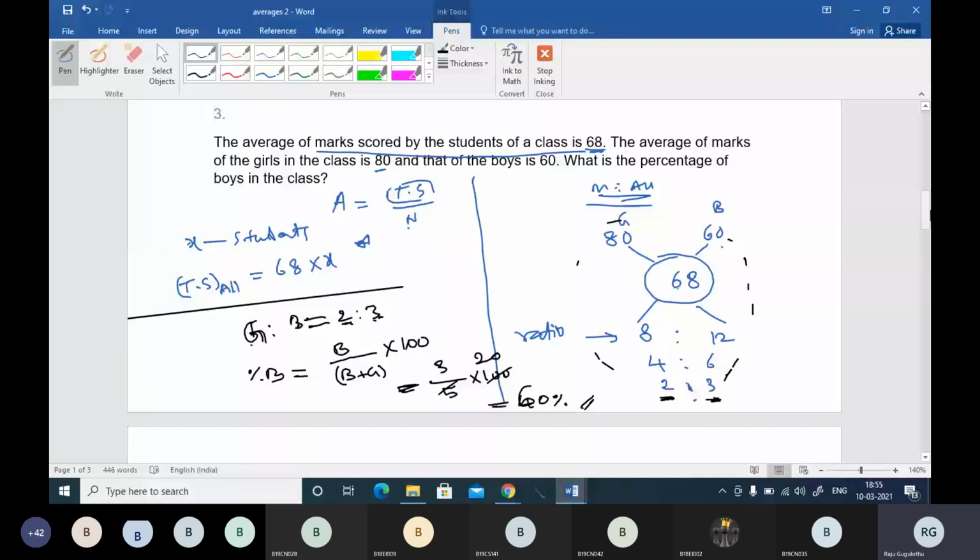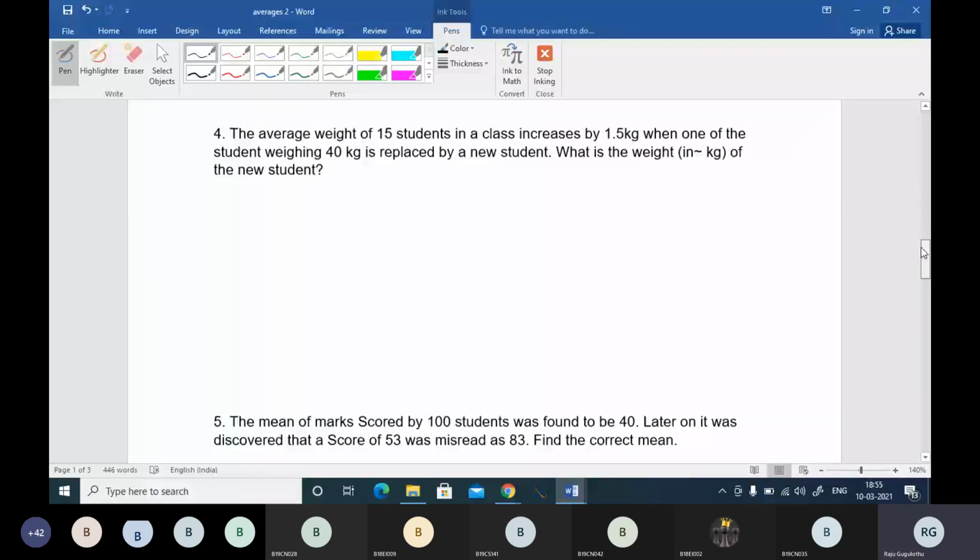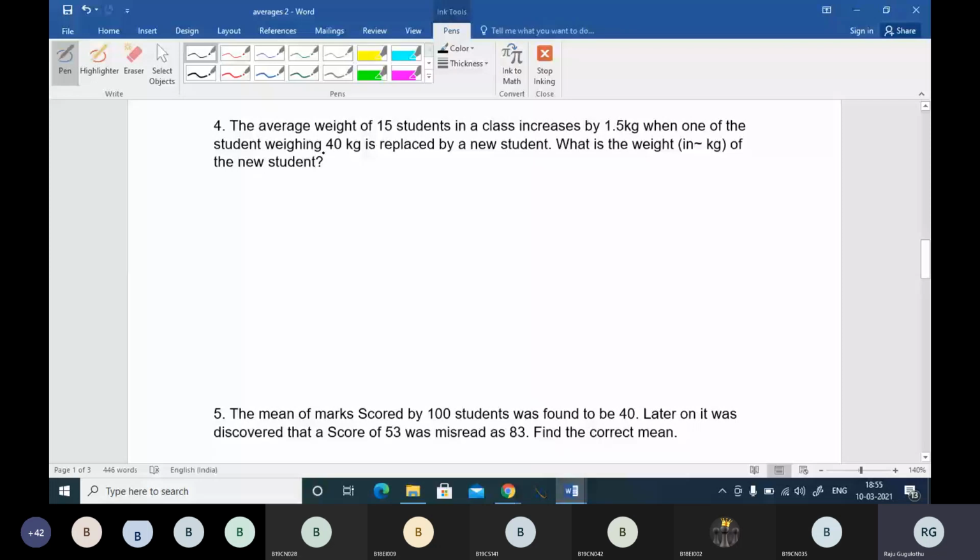Right. Now let's go to the next question. We have question number 4. The average weight of the 15 students in a class is increased by 1.5 kg when one of the students weighing 40 kg is replaced by a new student. What is the weight in kg of the new student?